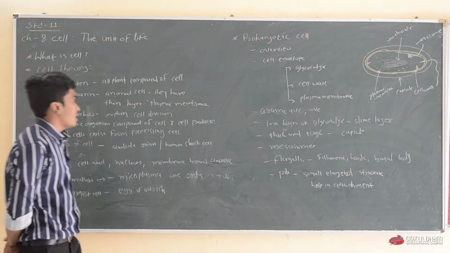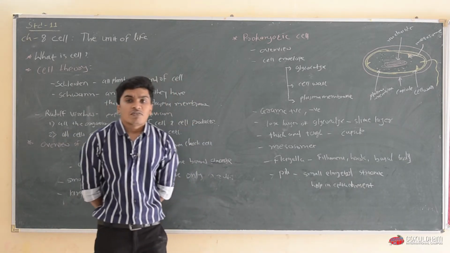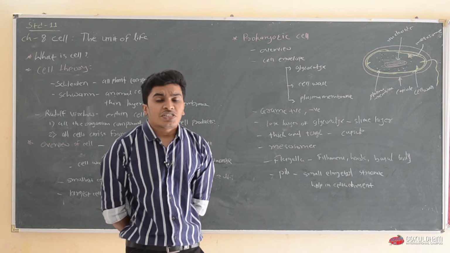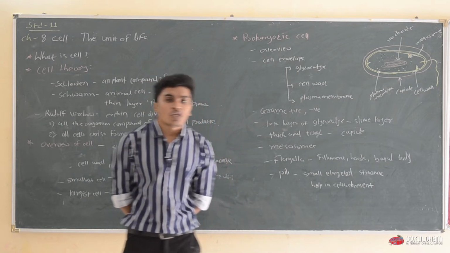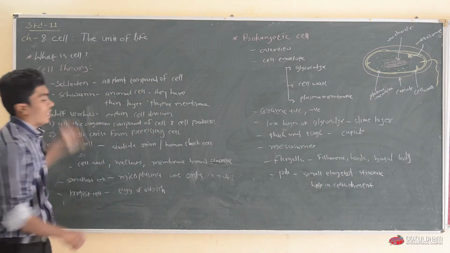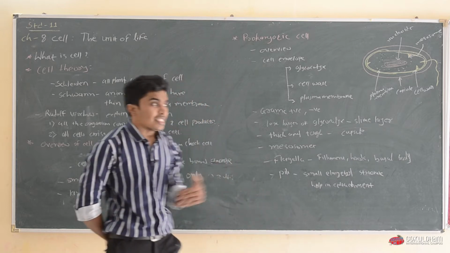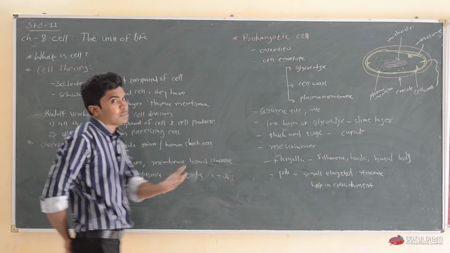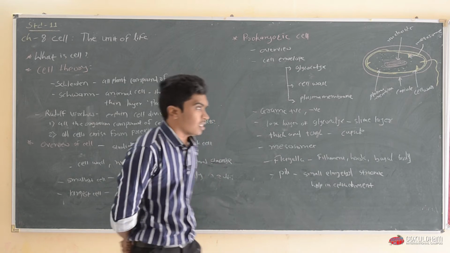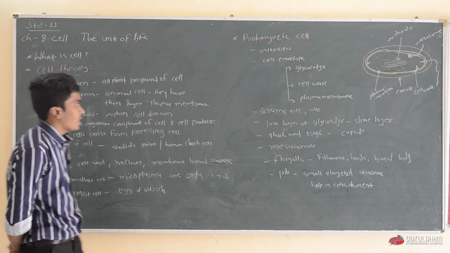Now, let us see what a cell is. A cell is the fundamental, structural and functional unit of life of all organisms. Let us see the different properties of the cell, and then we will discuss an overview of the cell.